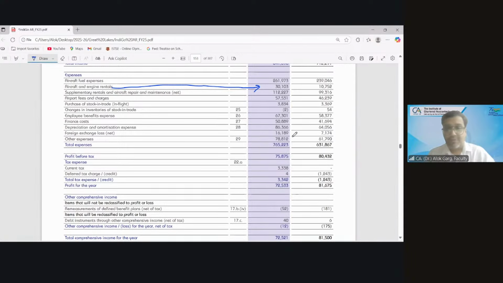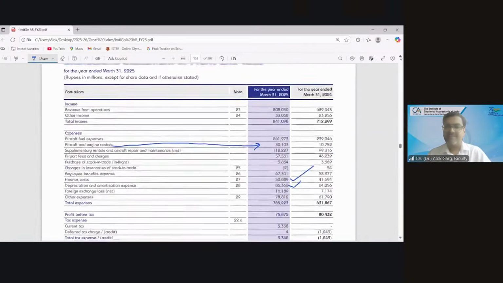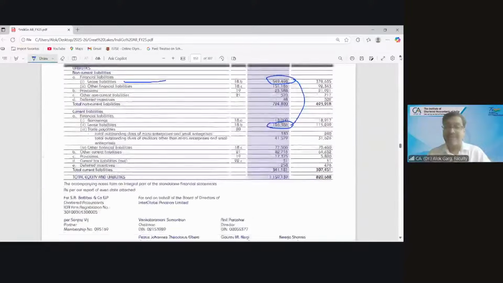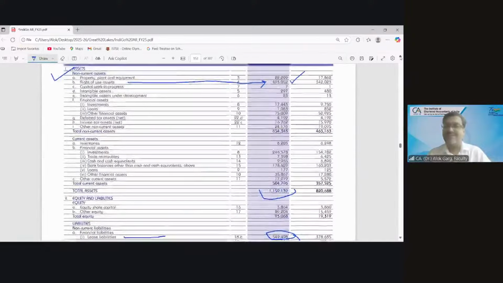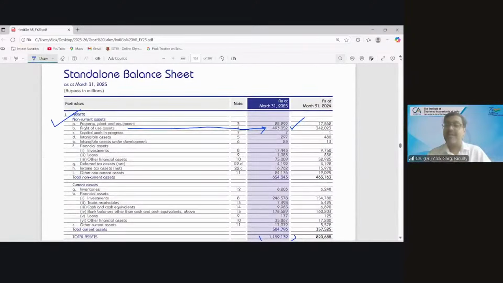But what is your depreciation? Your depreciation is 8,600 crores. What is your finance cost? 5,000 crores. Can you see that? 5,000 crore and 8,000 crores, about 11,000 crore, is the depreciation and finance cost on the right of use asset. So can you see the impact of Ind AS 116 on this company? The largest airline company of India.